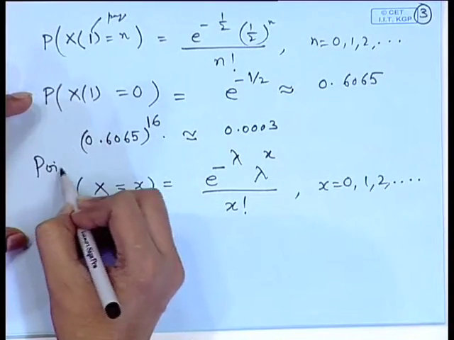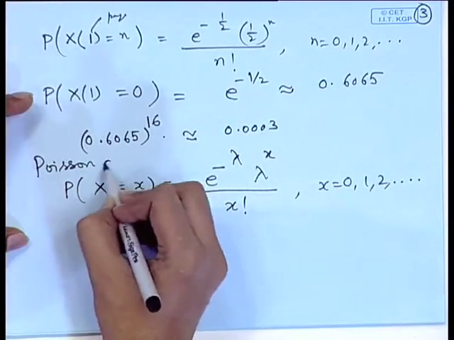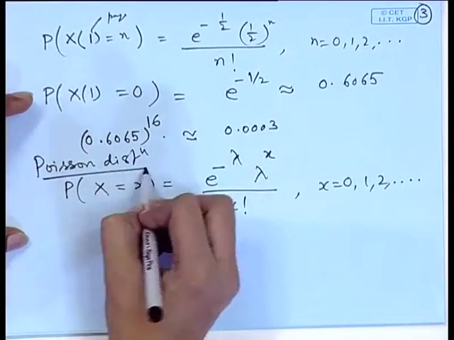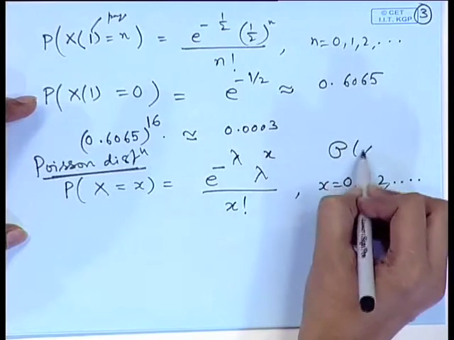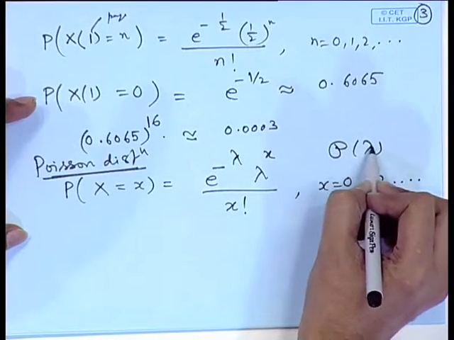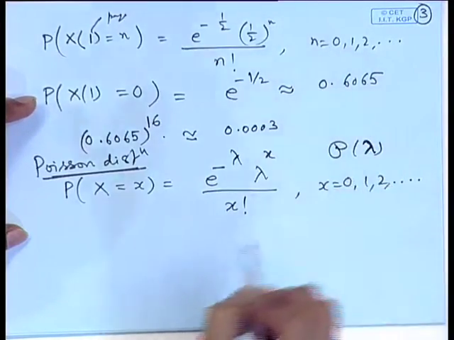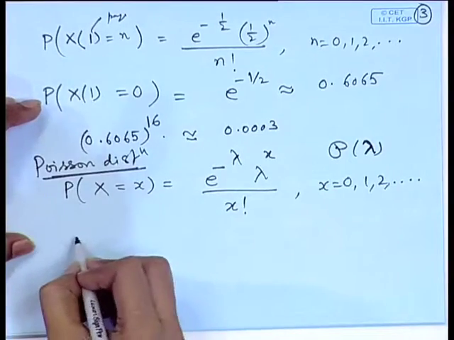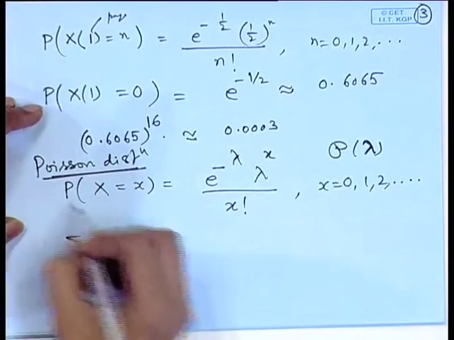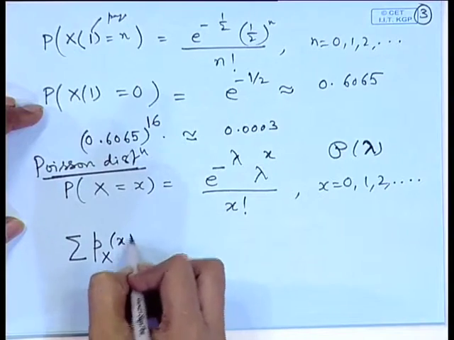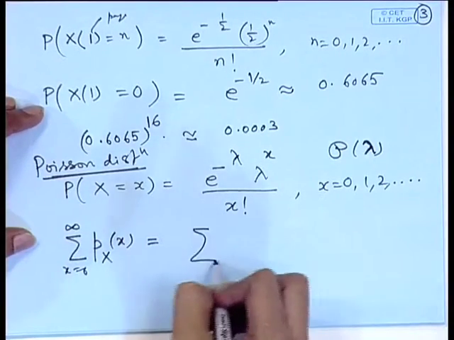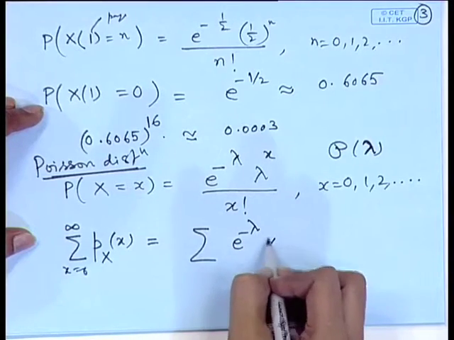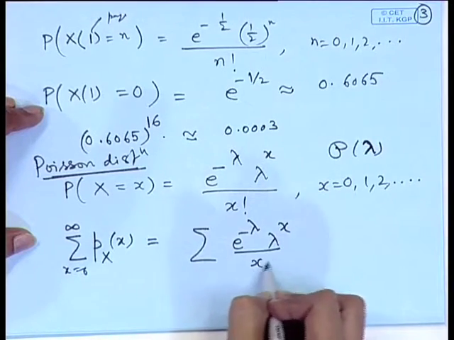This form of the probability mass function is known as a Poisson distribution, and we will use the notation Poisson(lambda). This means that the rate is lambda here. If we look at the sum of p(x), x equal to 0 to infinity, that is equal to the sum of e to the power minus lambda, lambda to the power x by x factorial.